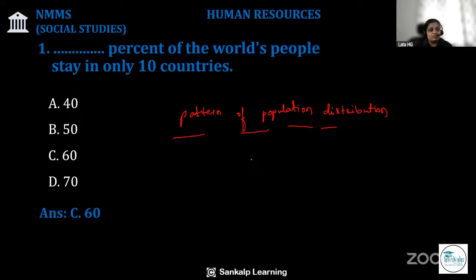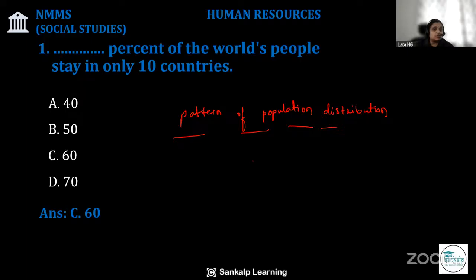These 10 countries are densely populated. Many more people live in the Northern Hemisphere than the Southern Hemisphere. Almost 3/4 of the world's people live in only two continents, Asia and Africa. Which are they? Asia and Africa.